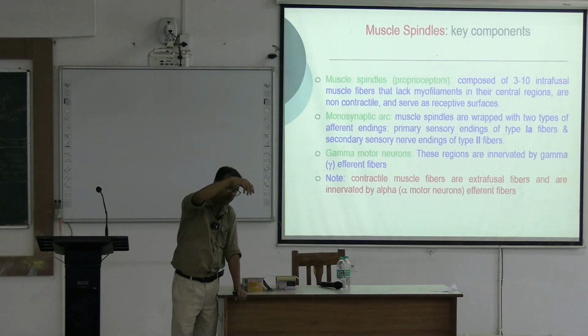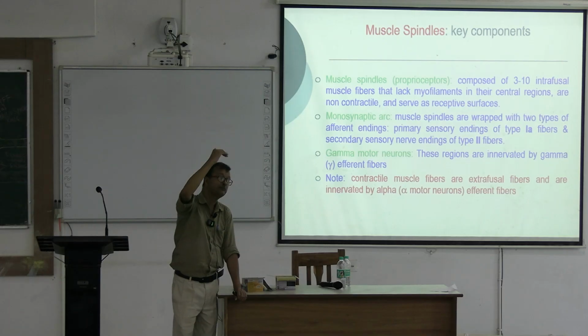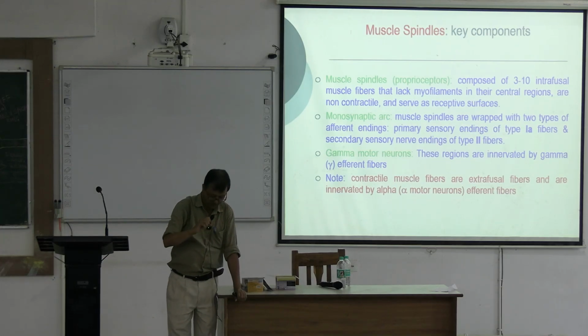These gamma motor neurons arise from cortical and subcortical structures, continuously sending signals from the reticular formation, from the pons, from the medulla, from the cortex. So continuously they discharge for stimulation of the muscle spindle.